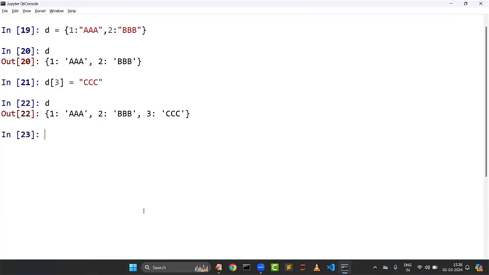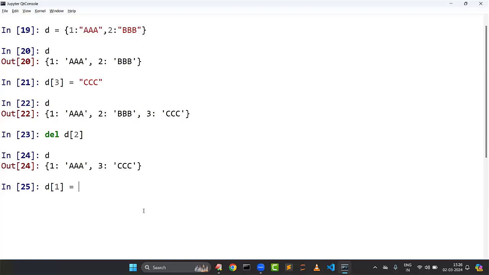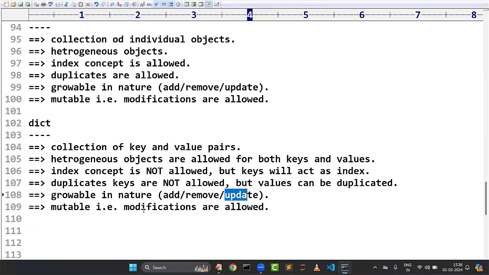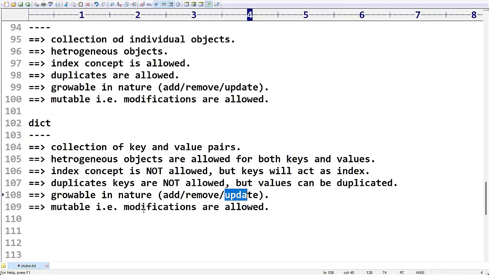Now how many entries are there in the dictionary? 3 entries. If you want, you can delete by using the del keyword. There is no explicit method, we have to use it like this. Now if you print, you can see entry 2 is not there. If you take D of 1 is equal to Prakash, where triple A was already there, it is updated.